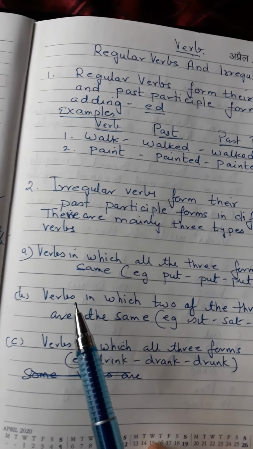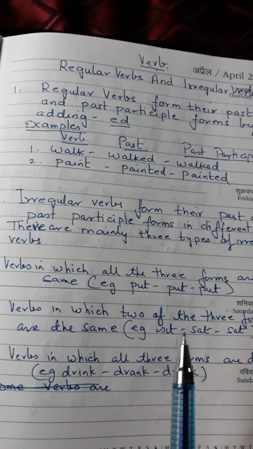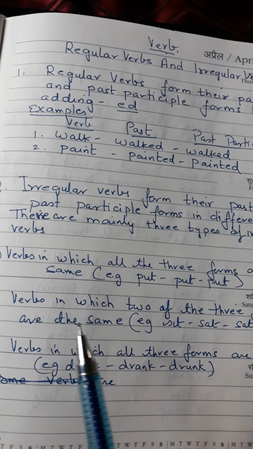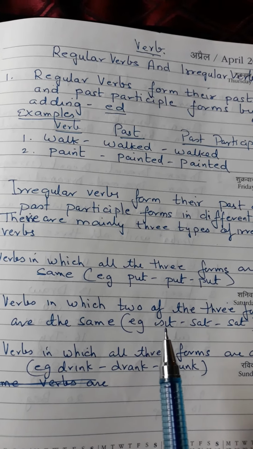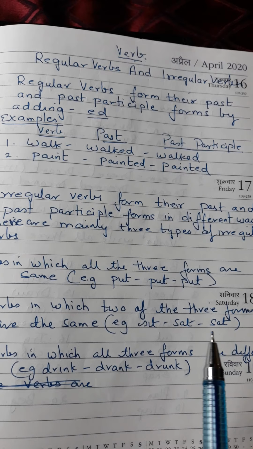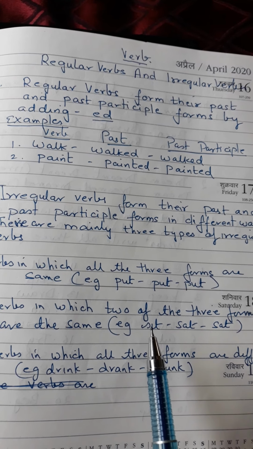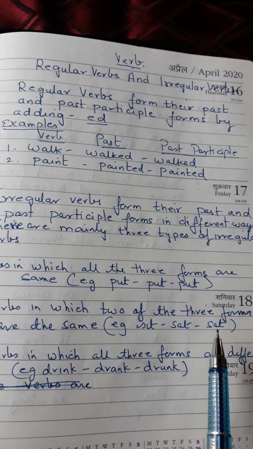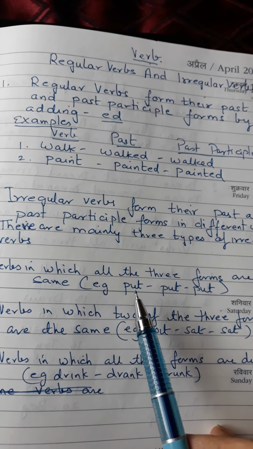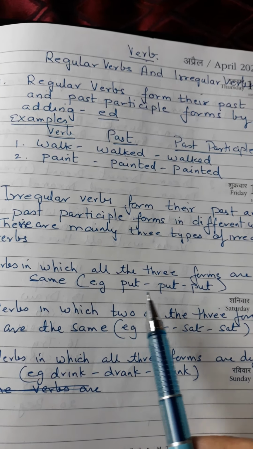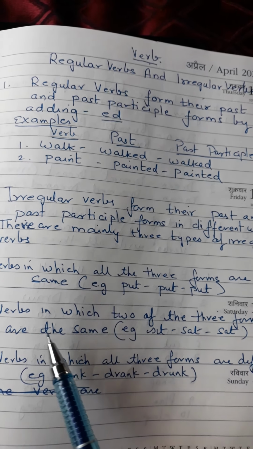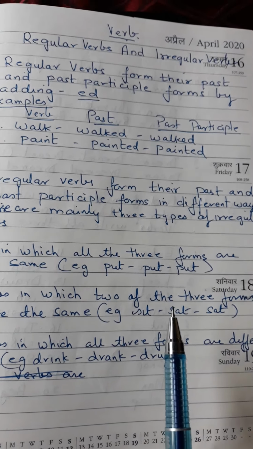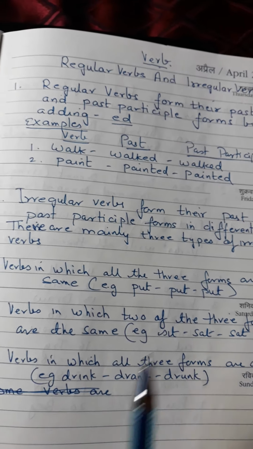Second form is verbs in which two of the three forms are the same. Example is sit, sat, sat. See, this is one form. Now the second form changes and the third form changes again. Here we had seen the form does not change. It remains the same in all three parts. But in the second part, it changes. Two are the same and one is different.